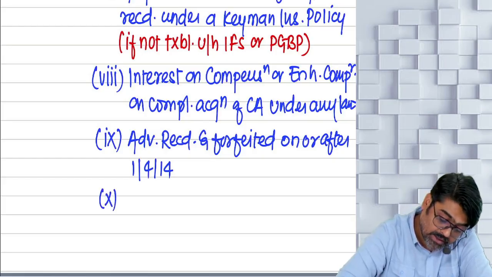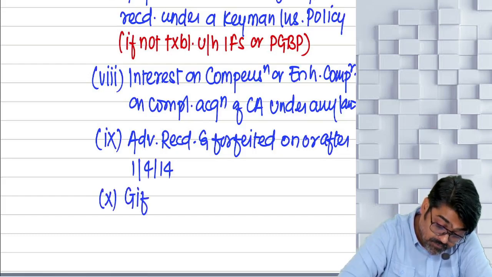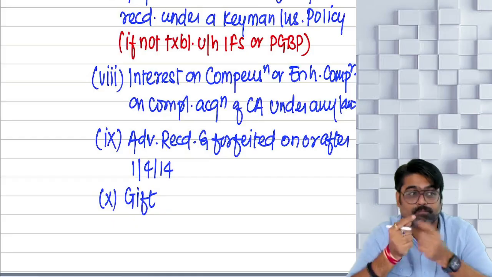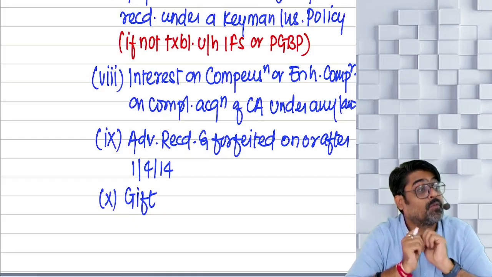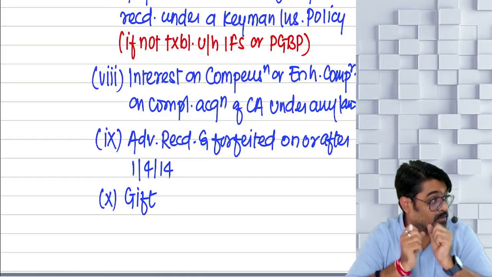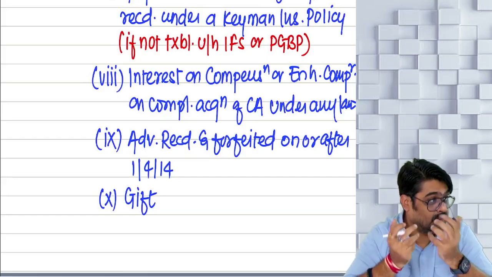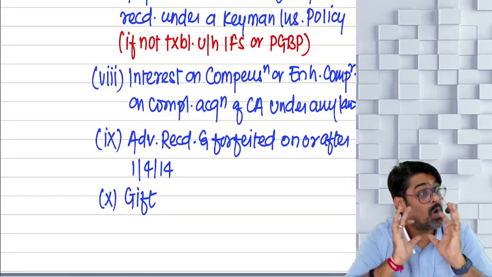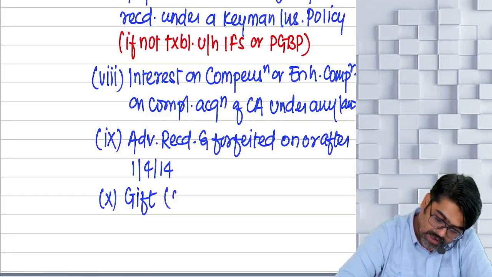Clause number 10. Gift of asset. Some gift in cash, gift in kind, with consideration, without consideration, all the gifts. Total 5 situations are there.